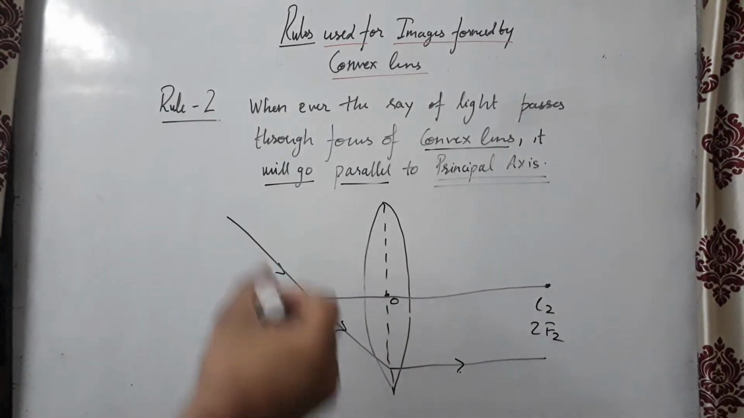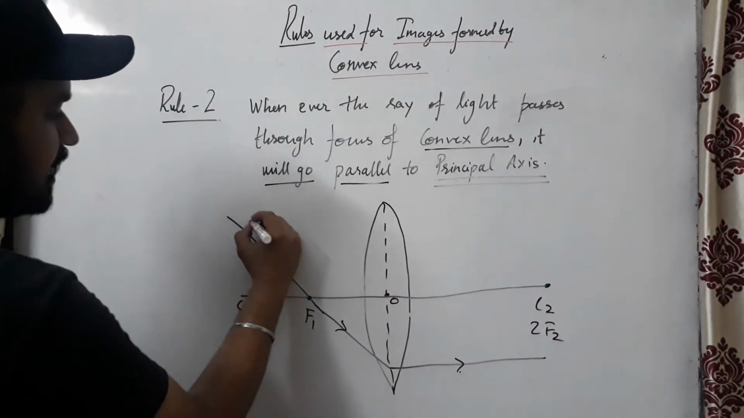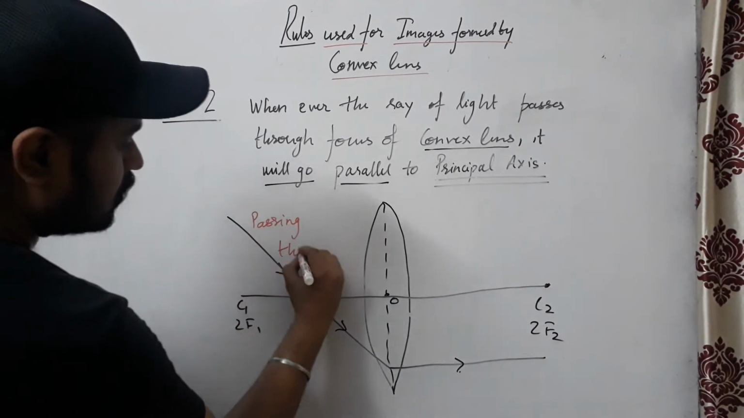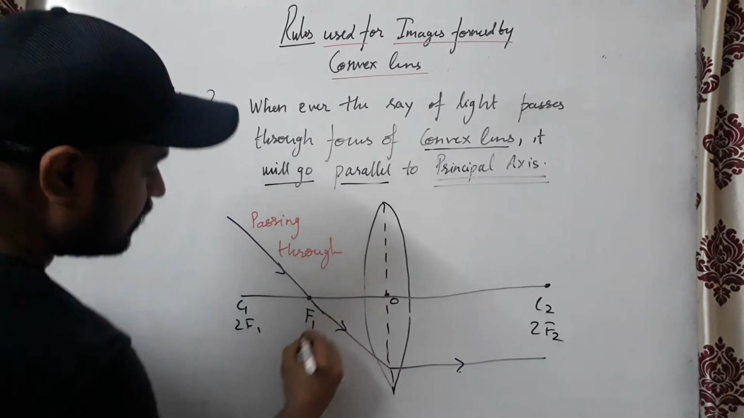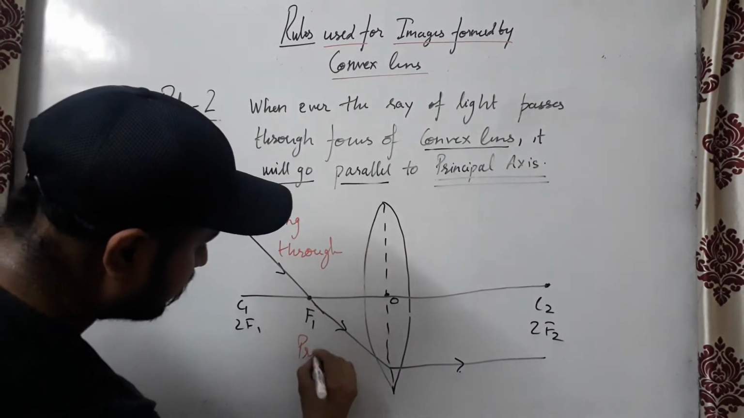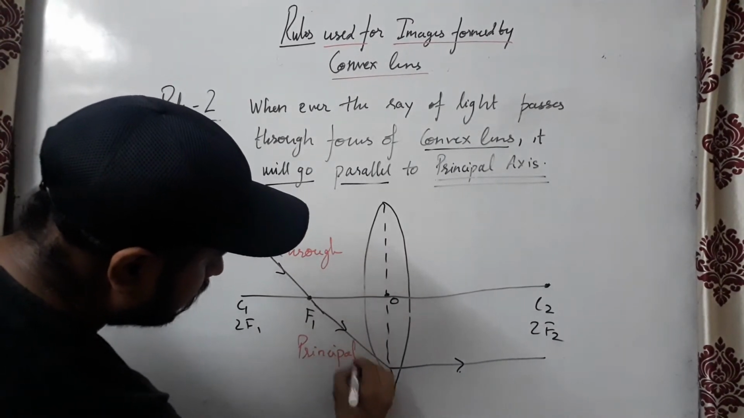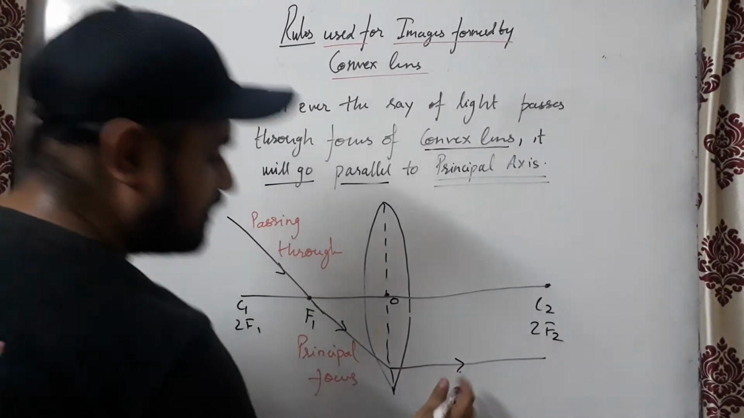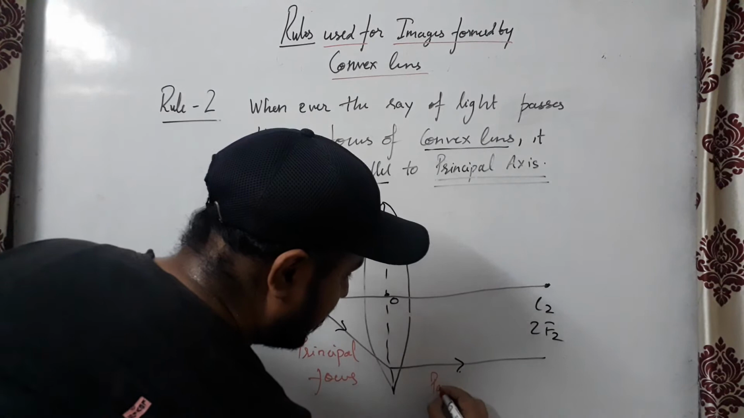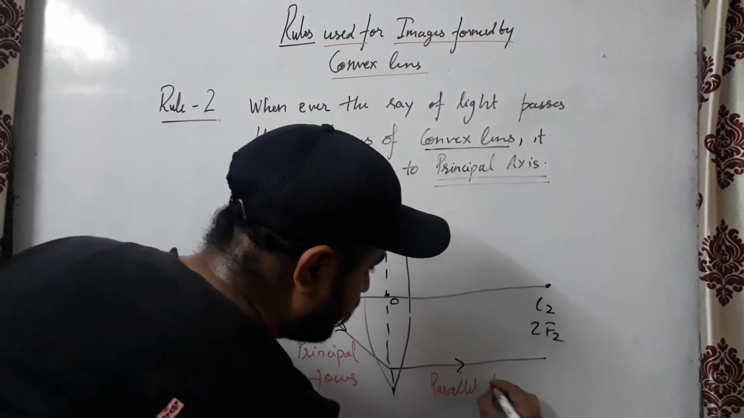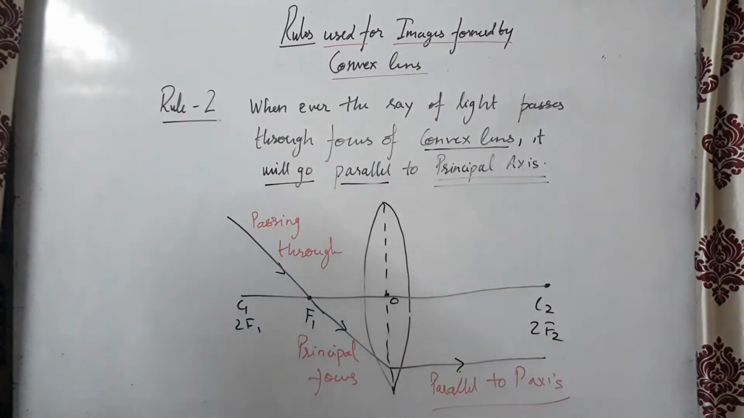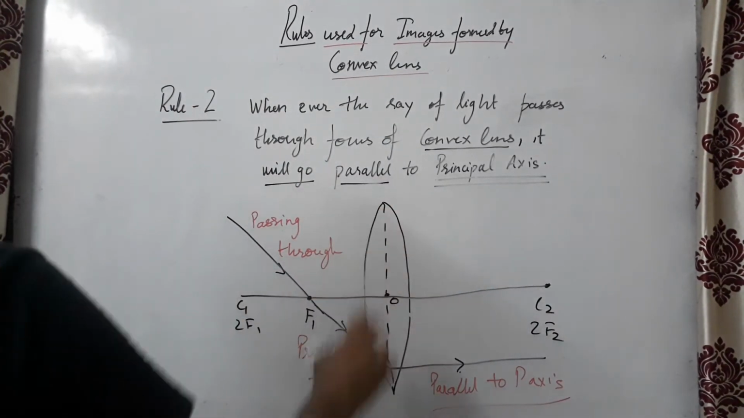I may write it over here. This ray which was coming, it is passing through which point? It is passing through the principal focus, and it will go parallel after refraction. Parallel to which axis? Parallel to the principal axis after refraction through the convex lens.